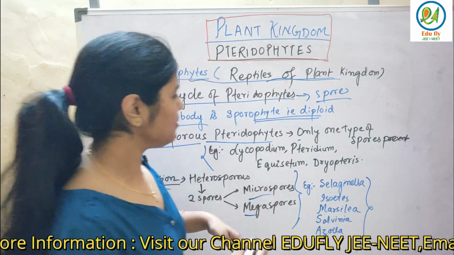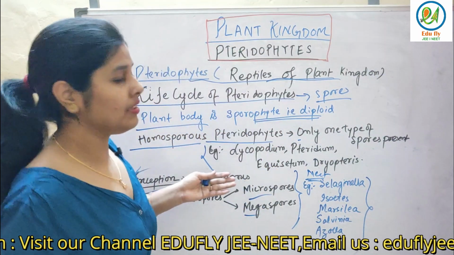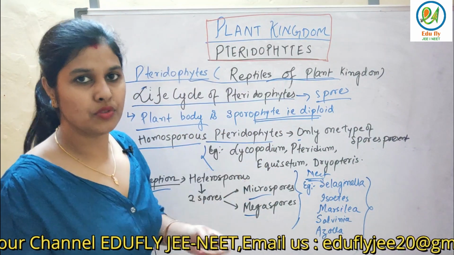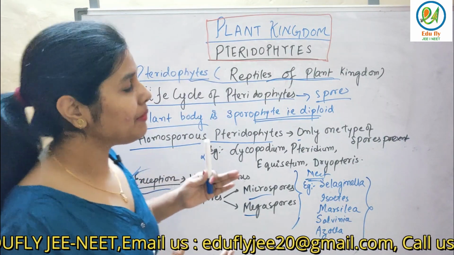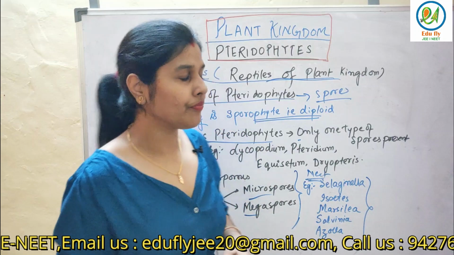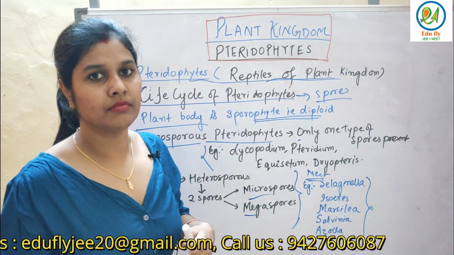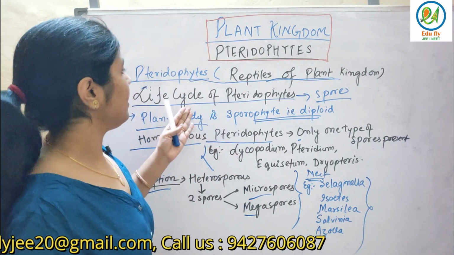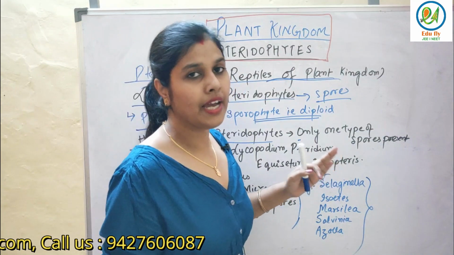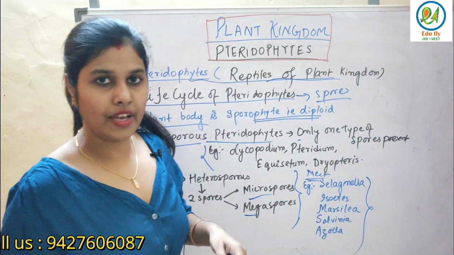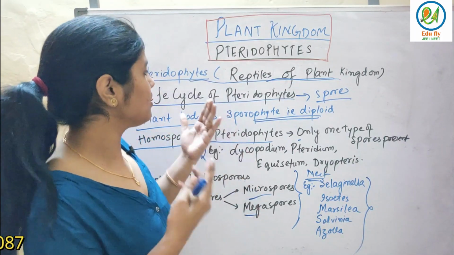These important examples I remember from NEET point of view, because they may ask the question like in case of heterosporous spores, direct question they won't ask, they'll just twist the question and ask. So just remember the points which I am discussing with you. Fine. This was about the life cycle of pteridophytes. So till now you remember this up to heterosporous pteridophytes. Fine. So now let's see the life cycle, how it continues in case of pteridophytes.